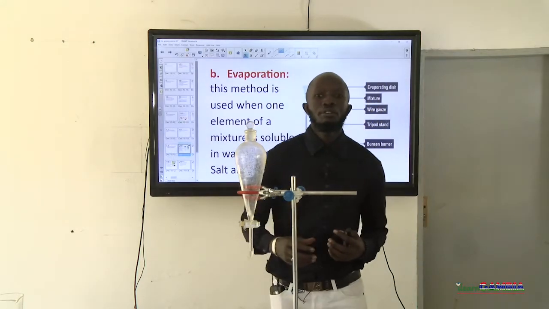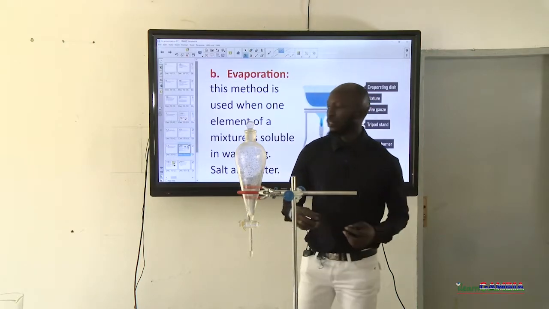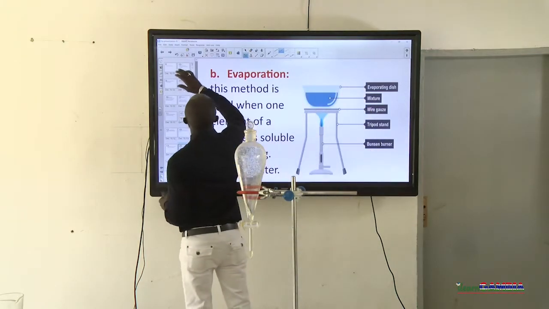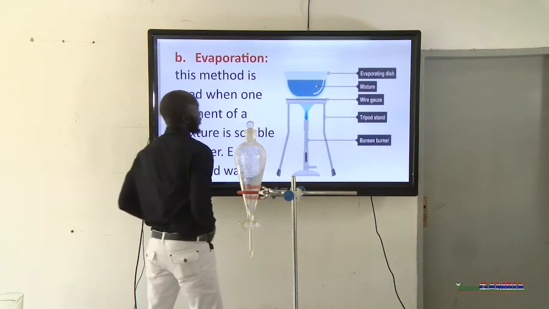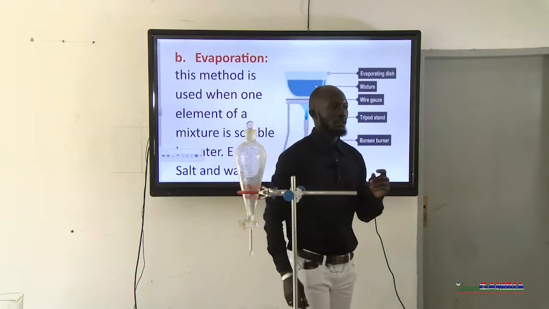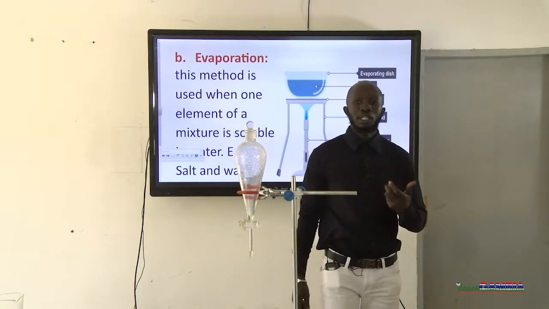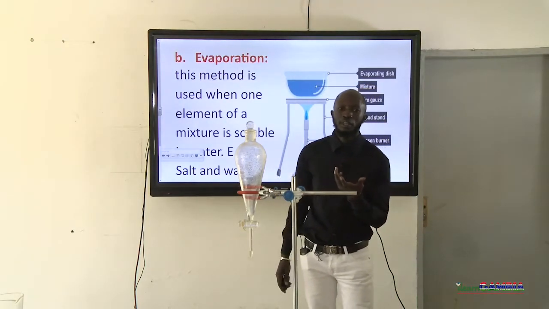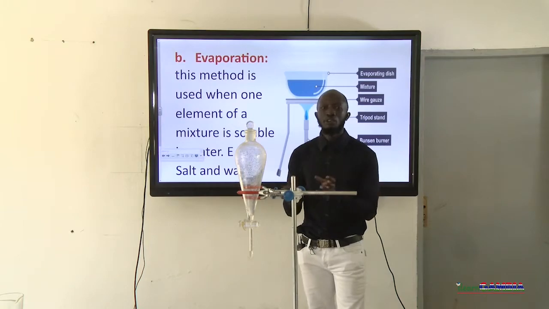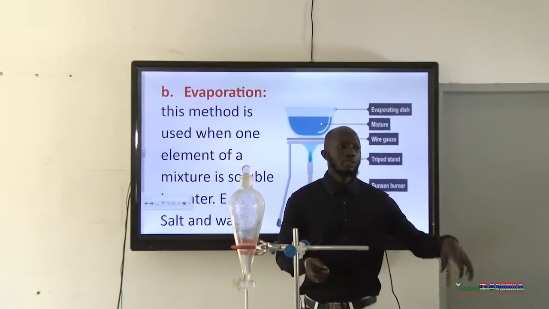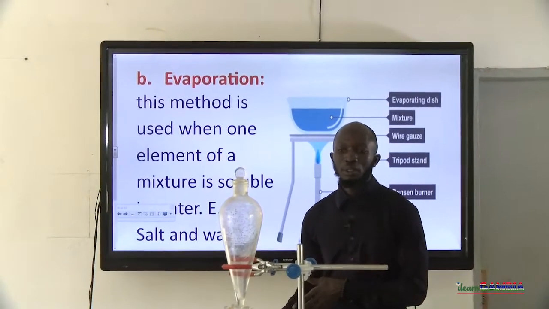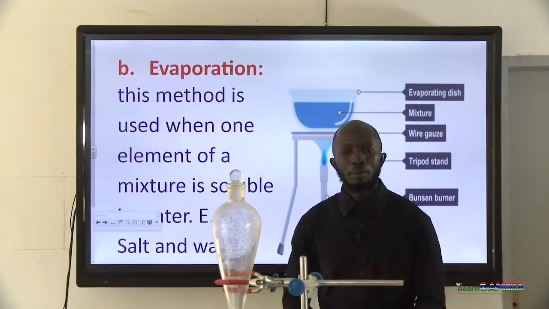Now, for example, if I have a mixture of, let's say, seawater. You know, seawater is a mixture of water and salt, right? Or I just deliberately pick some salt and introduce it into a beaker containing water and mix them up.